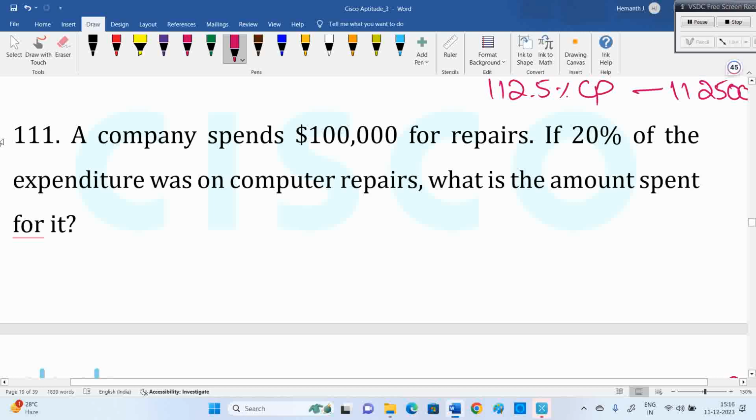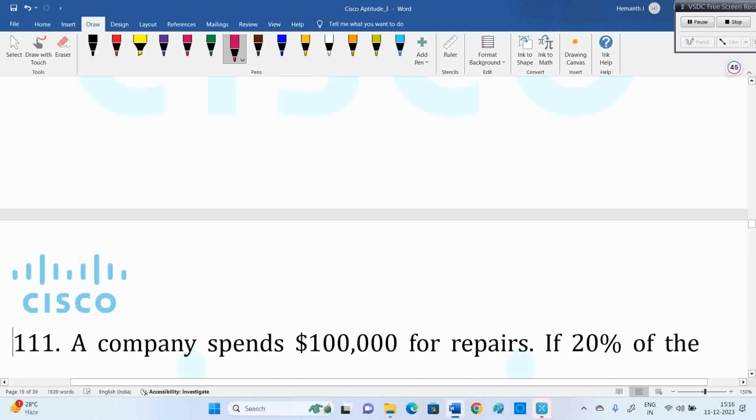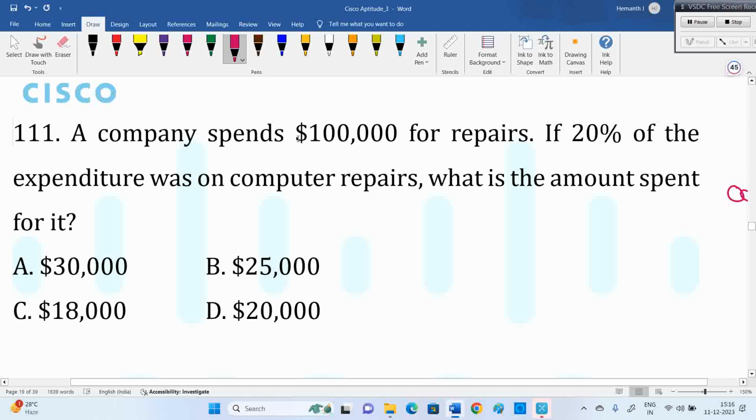Now see the next question. A company spends 1 lakh rupees for repairs, and 20% of the expenditure was on computer repair. What is the amount spent on it? They are spending 1 lakh for repairs. Among that, 20% is for computer repairs, which means 20,000 directly.